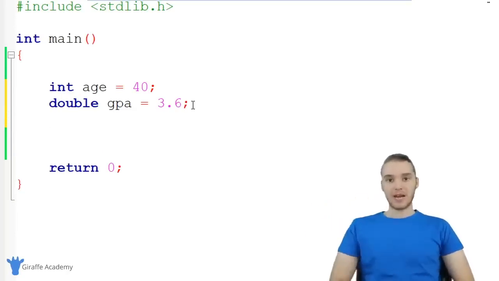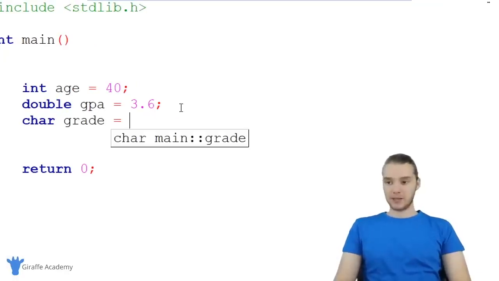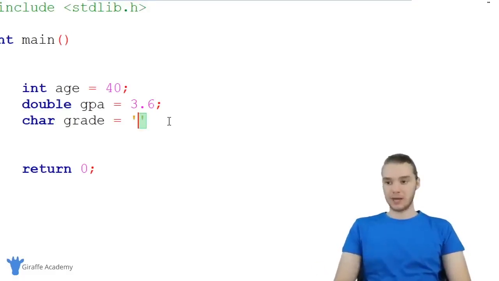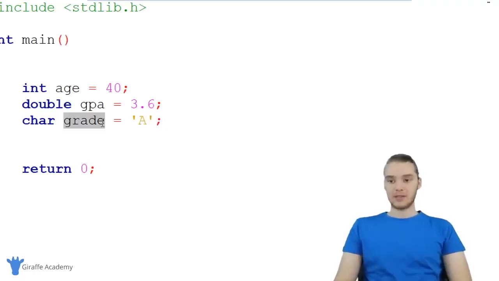Now, the next type of data that we're going to want to store is going to be characters. So in C, we can store single characters inside of a variable. So I could just say char, and that stands for character, and we could give this a value. So maybe it'd be like someone's grade. And when we create a character in C, we're basically going to specify the character that we want to store inside of single quotation marks. So inside of these single quotation marks, I could put a letter. I could put like A or lowercase a. We could put H, C, D, F. Basically, you can put any character that you want to store. So if I put an A here, now this character variable grade is going to store the single character A